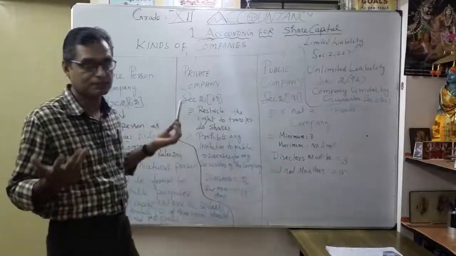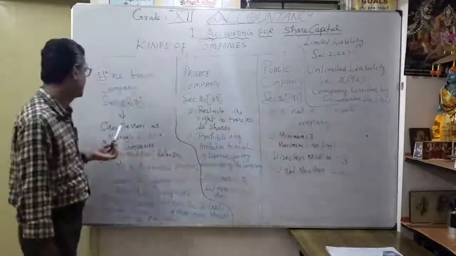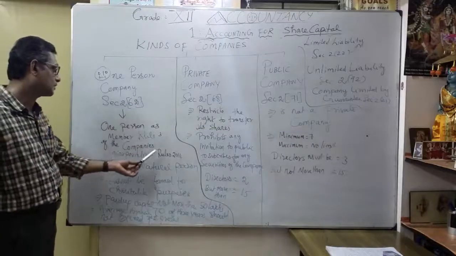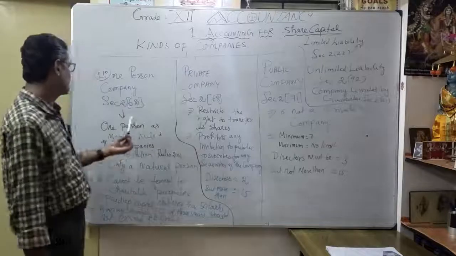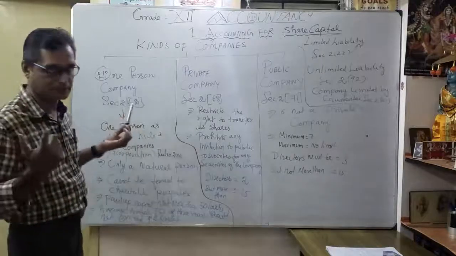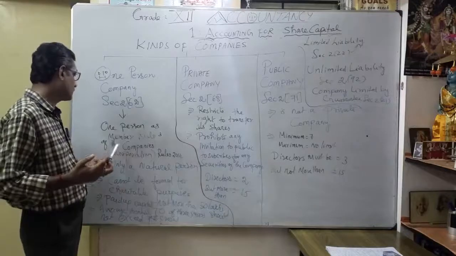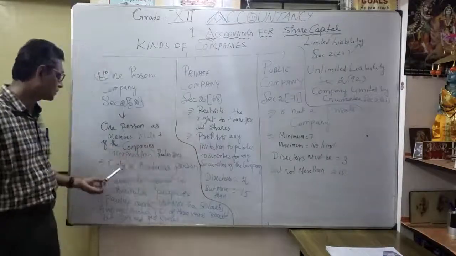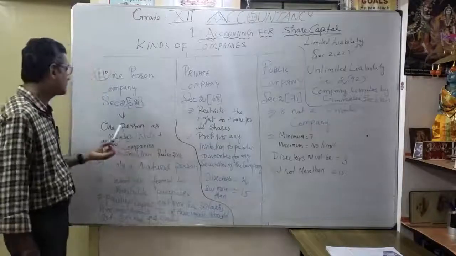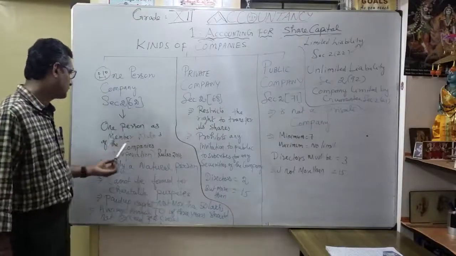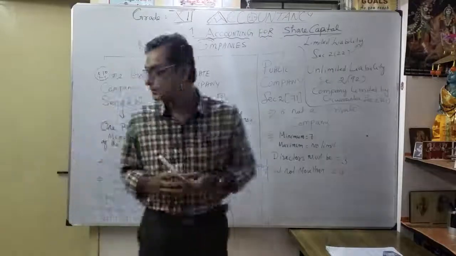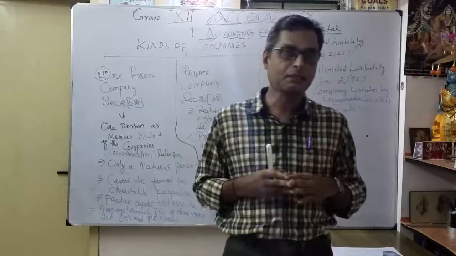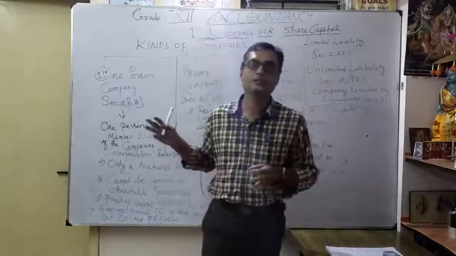Why is it called one person? Naturally, only one natural person as member, under Rule 3 of the Companies (Incorporation) Rules 2014. So I repeat, one person means only one person as member. Only a natural person. So why am I mentioning all these, Rule 3 of the Companies (Incorporation) Rules 2014? One more question they may ask: what is the meaning of a one person company? You have to mention these points.